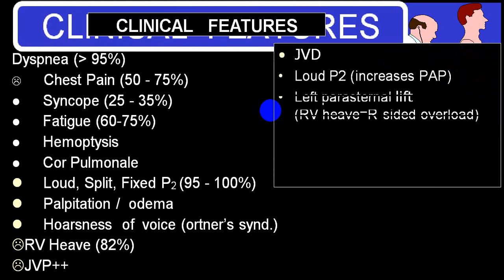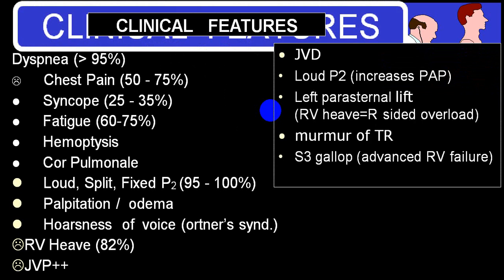So JVP elevation, loud second heart sound, right ventricular heave, murmur of TR, S3 gallop suggest advanced right ventricular failure. But in a case of primary pulmonary hypertension, lungs will be clear. While in group 2, you will have basal crackles and left ventricular hypertrophy, quite common.